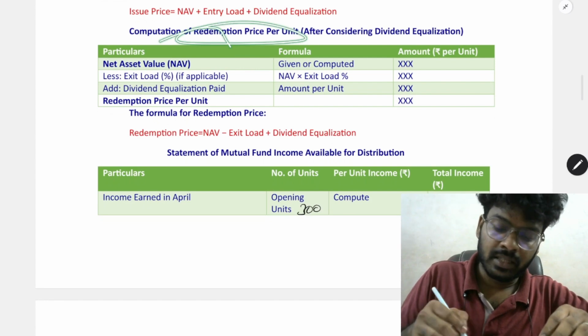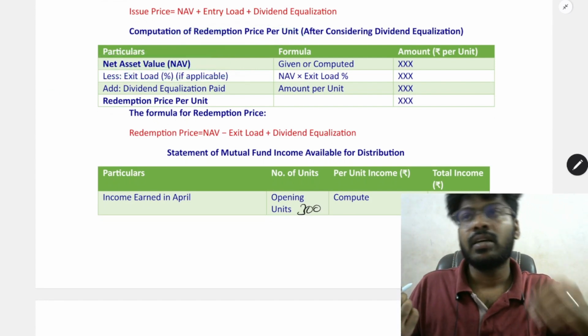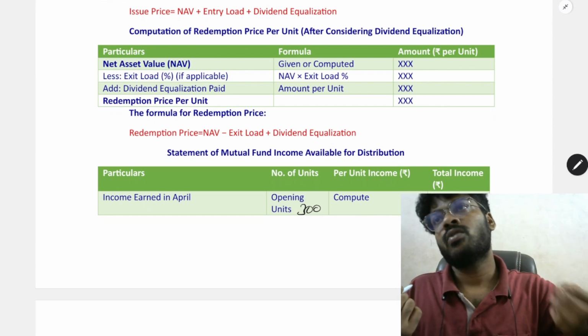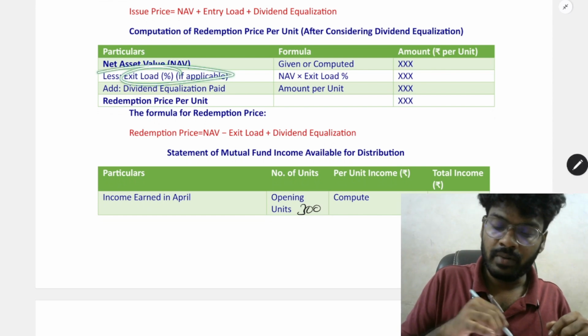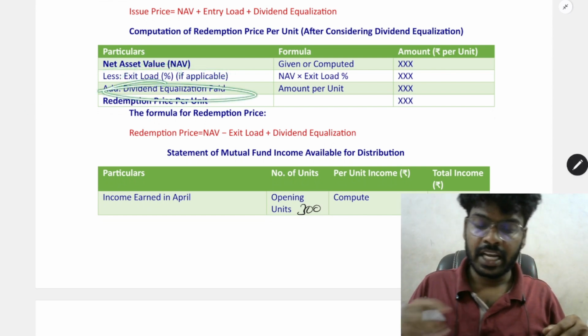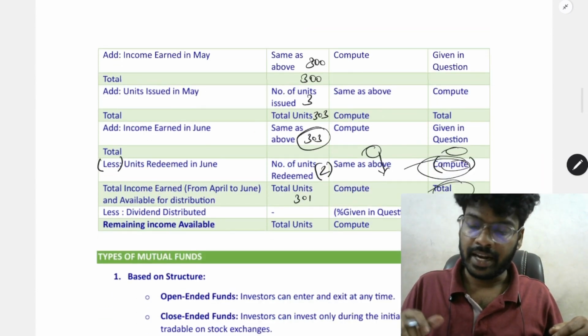And redemption price: redemption price is NAV less exit load. In case of exit, the fund will charge some amount while exiting from the investment, so exit load will be charged. And also dividend equalization paid. So redemption price is what per unit you will get.